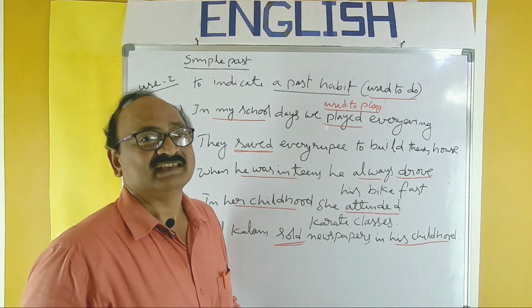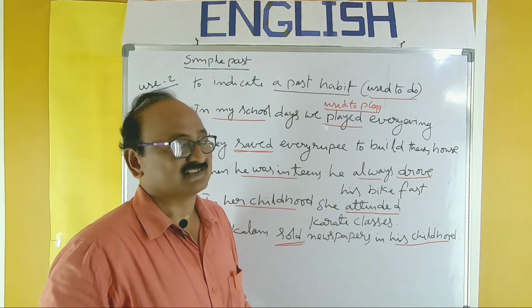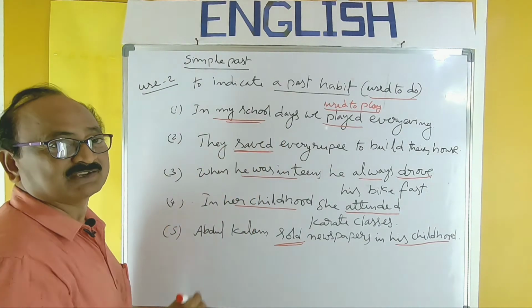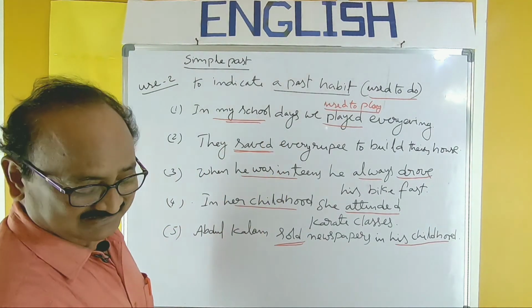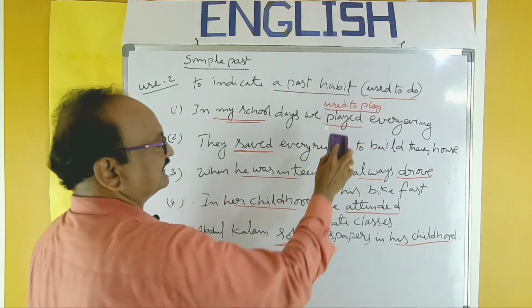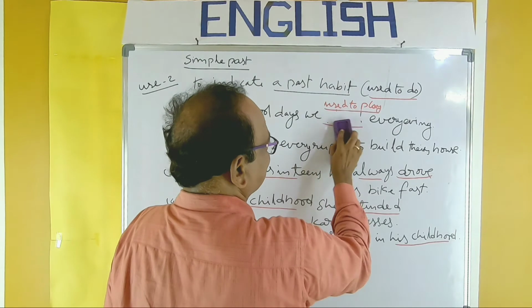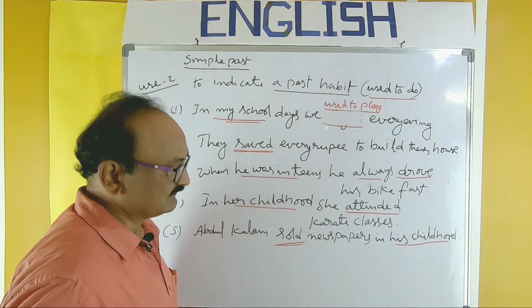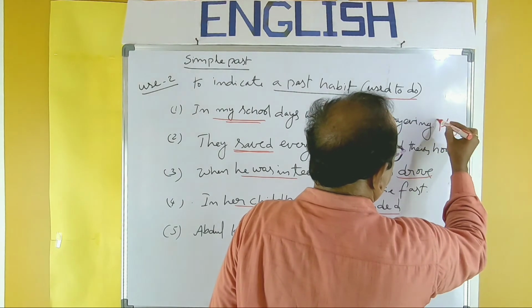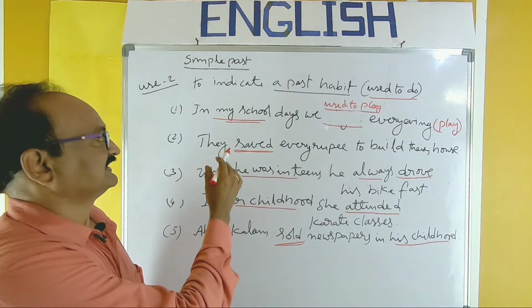And for the examination purpose also, same. In my school days, so referring to past time, and you can take it a past habit. We played every evening. The blank is here. The verb to be given, play. So read this first.